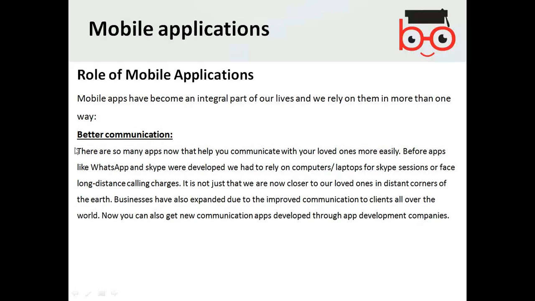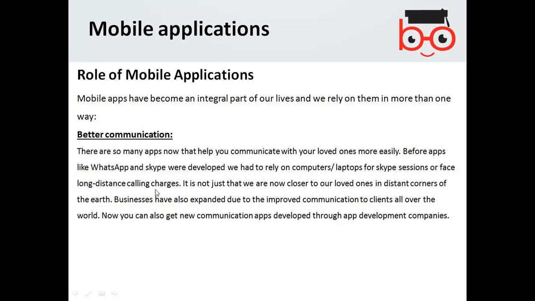They give you better communication. There are so many apps nowadays that help you communicate with your loved ones more easily. Before, apps like WhatsApp and Skype were developed. Normally you used to have computers and laptops for Skype sessions, but nowadays you use WhatsApp, IMO, Viber, and many more applications to communicate.